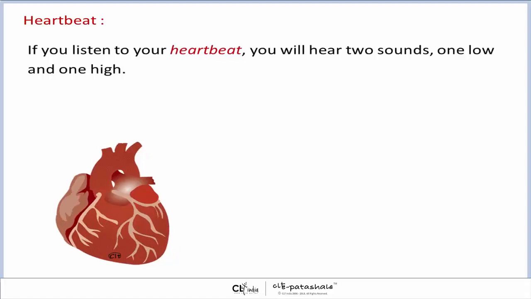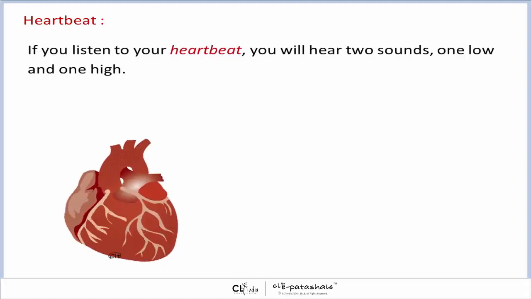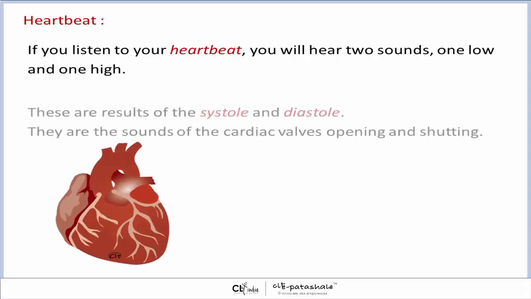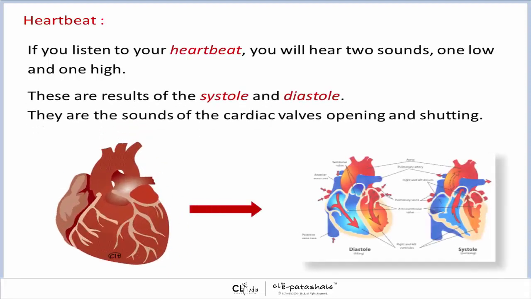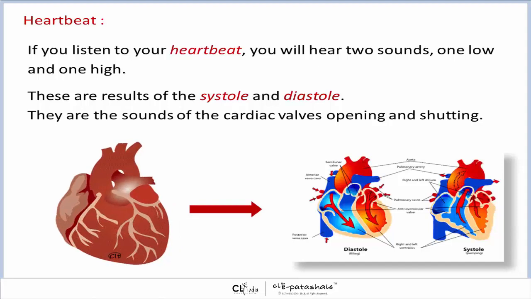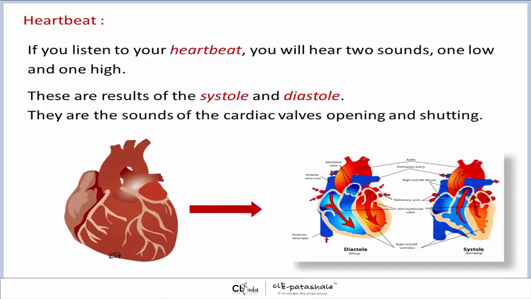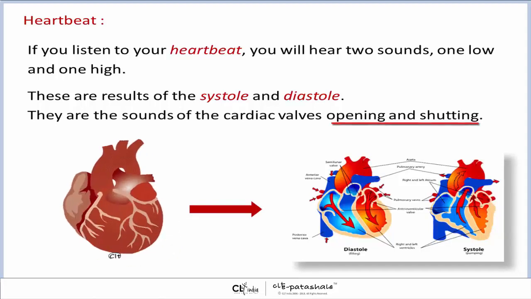Heartbeat. If you listen to your heartbeat, you will hear two sounds, one low and one high. These are results of the systole and diastole. They are the sounds of the cardiac valves opening and shutting.